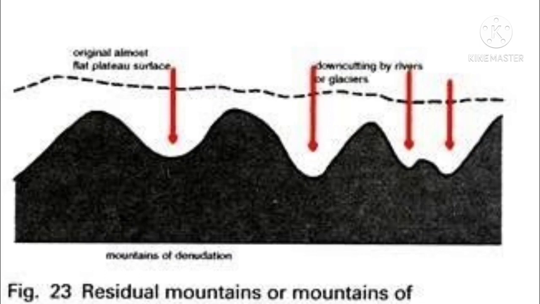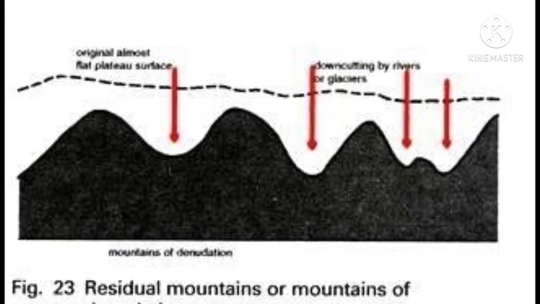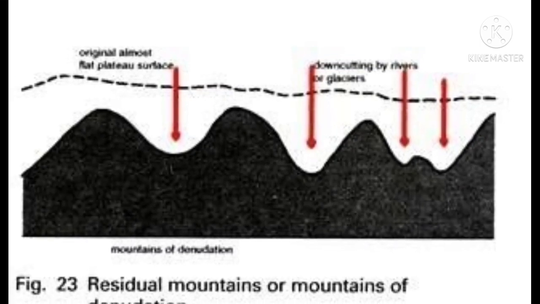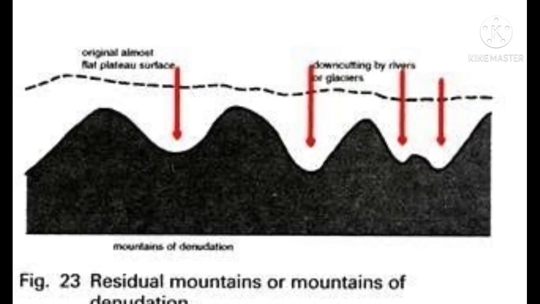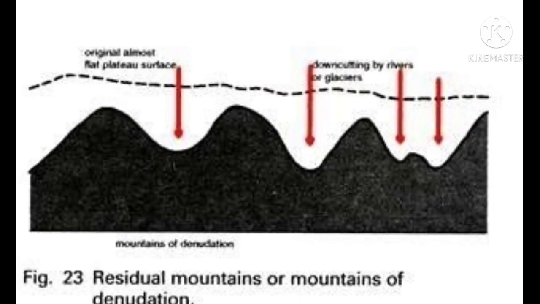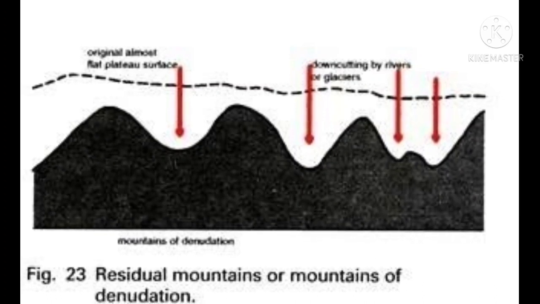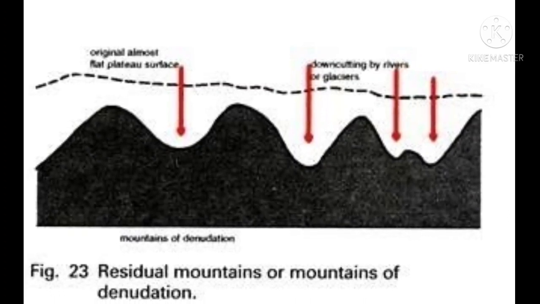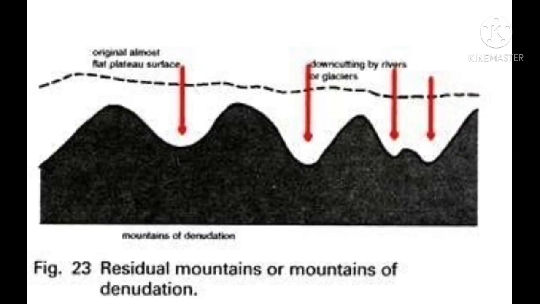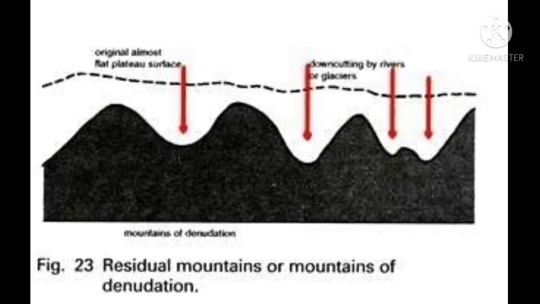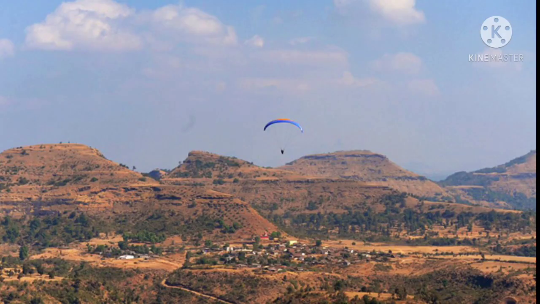Okay, now we'll be discussing the residual mountain, or the mountain of denudation, or we can call it a relict mountain. Now these mountains are found in the areas exposed to various types of weathering, mass wasting and erosion for a long period of time. For example, the Aravallis are also termed a relict mountain because the greater portion of this mountain range is eroded. This erosion may be due to wind action, the action of running water, or the movement of glaciers.